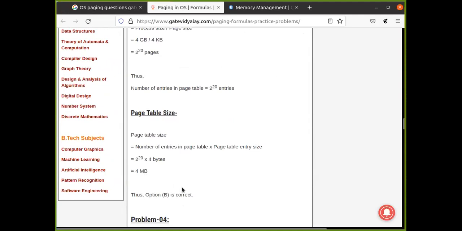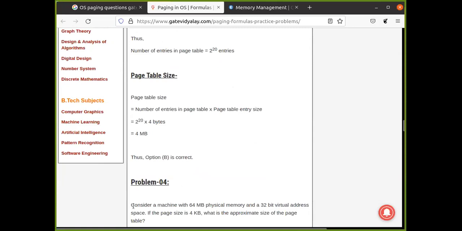Correct. Are you getting this kind of examples, or do you want me to solve this for you? Guys, let me know. Are you getting this? Okay, fine.